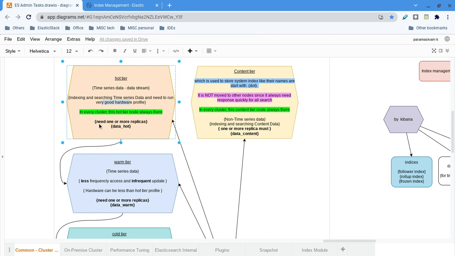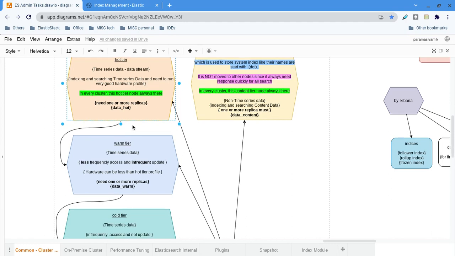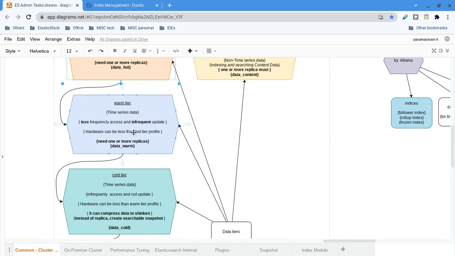Or you can explicitly call it. Of course, you need one or more replicas. Since the hot tier will have a lot of request processing and a lot of ingestion going on, you should have a very good hardware profile, including storage, SSD, RAM, everything. Then warm tiers. Of course, your indices are getting less frequent access and infrequent updates.